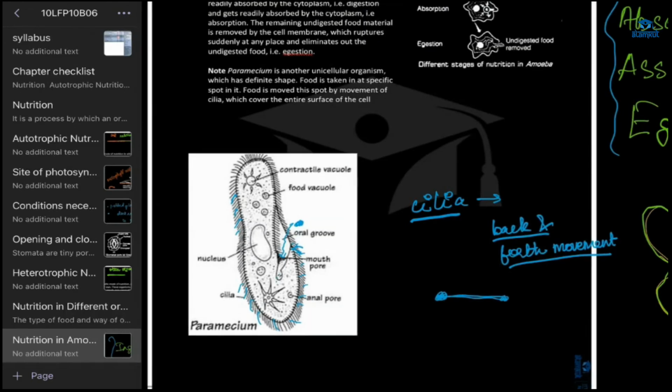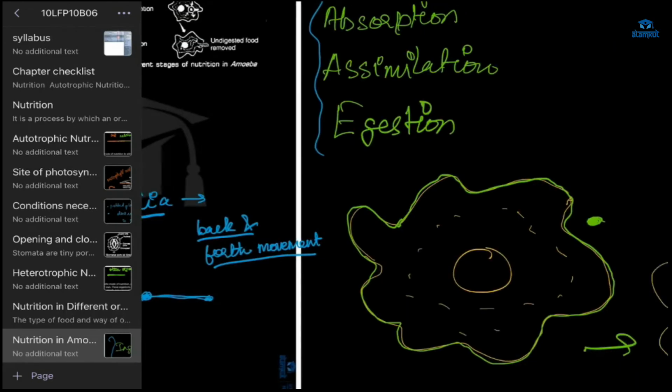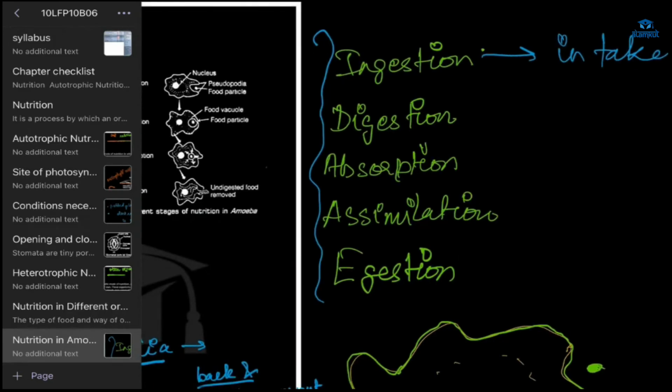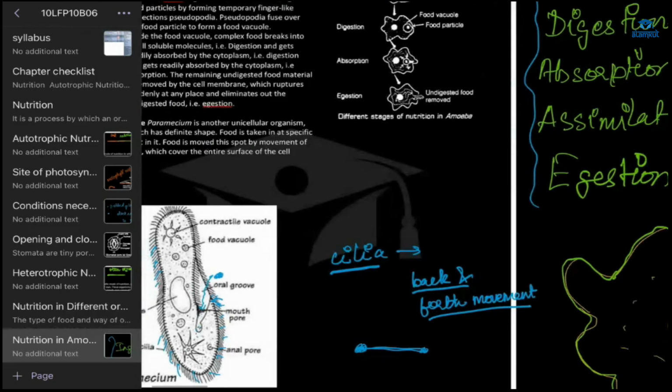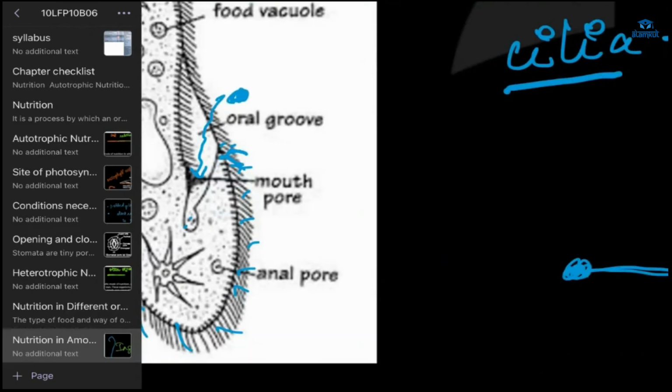And it is the same process. Everything is the same: ingestion, digestion, absorption, assimilation. Then in egestion, what will happen? There is the anal pore. The waste material will move out from the anal pore.